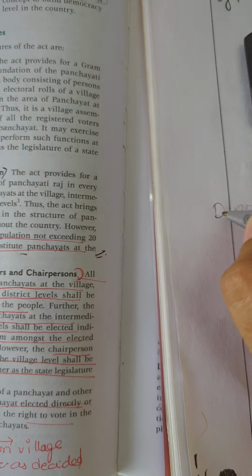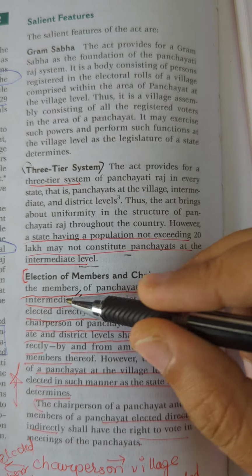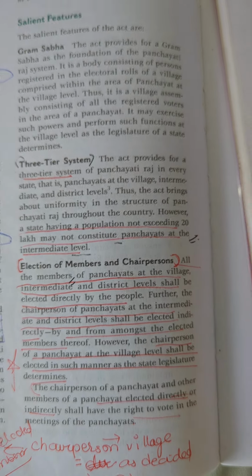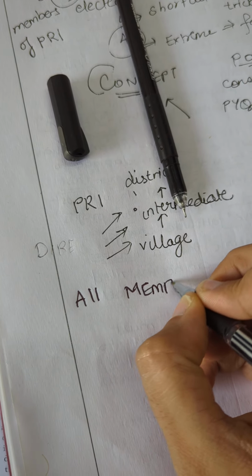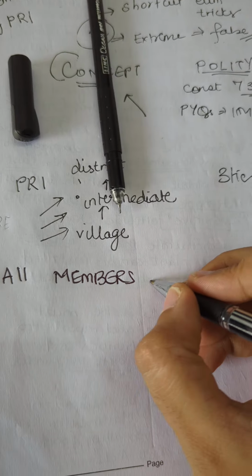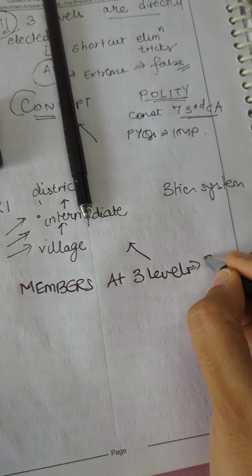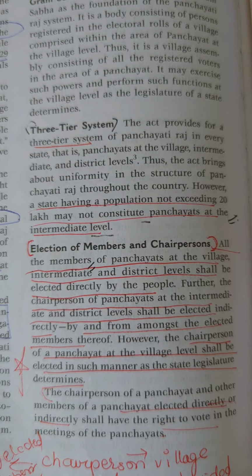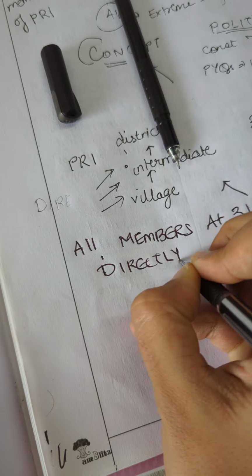Okay, so I'm back. It's saying that all members of panchayat at village, intermediate and district levels, which is all 3 levels, they shall be, right? And the important point here is "shall", because UPSC plays with these keywords. So all members at 3 levels, which is basically all levels in PRI's case, shall be directly elected, elected directly by the people. Now, does that answer the question that was asked?